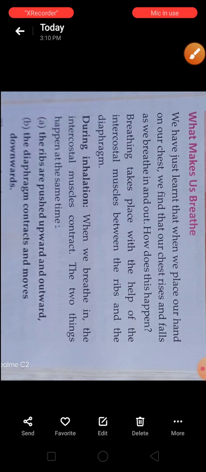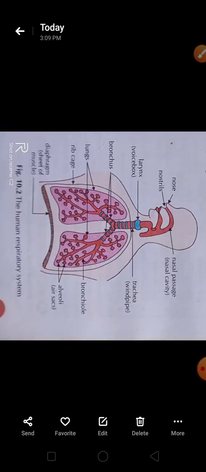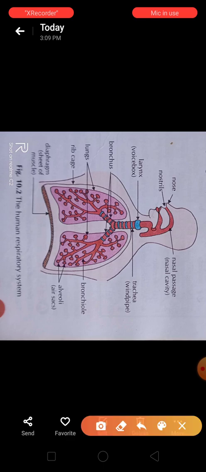I repeat once again in the picture. First of all, air comes in contact with the nose and through the nostril it enters the nasal cavity, then it goes to the larynx, that is the voice box. After that it reaches the trachea. Trachea is the part known as the windpipe.